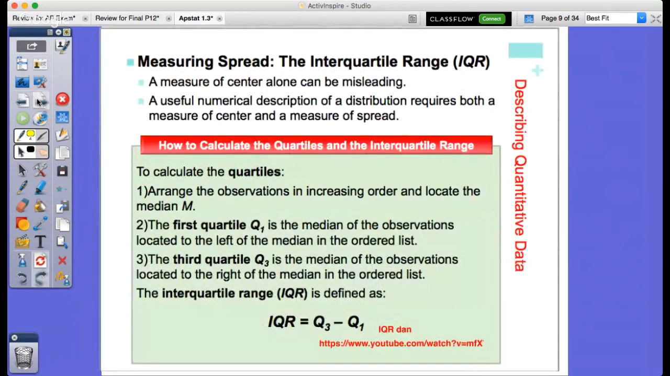This idea of spread. We have two ideas of spread that we're going to wrap up here as we finalize our stuff today. We're going to talk about spread related to IQR, interquartile range, and we're also going to talk about standard deviation. A measure of center alone can sometimes be misleading. So we talk about the spreading out of data, how tight or how far the data is from the rest of the data that's there.